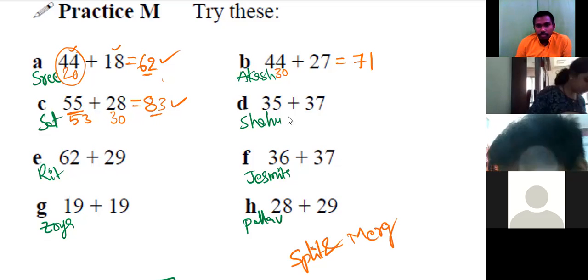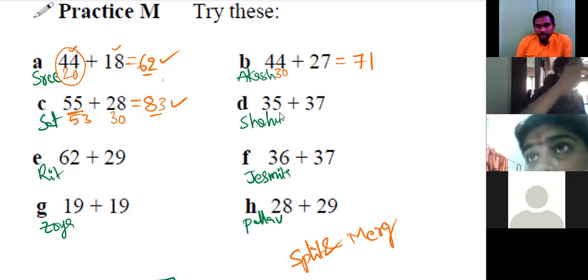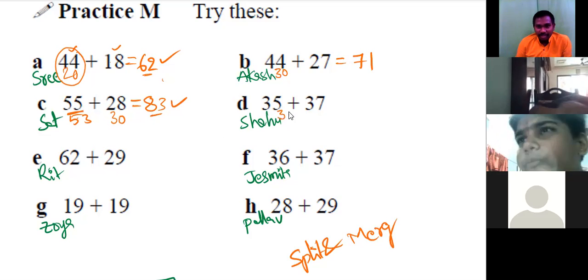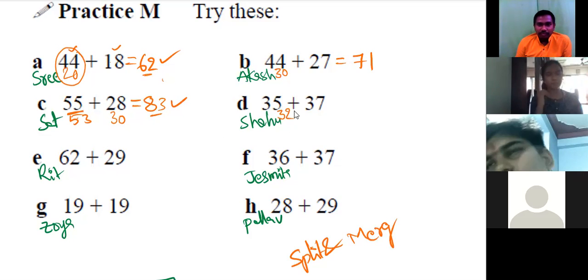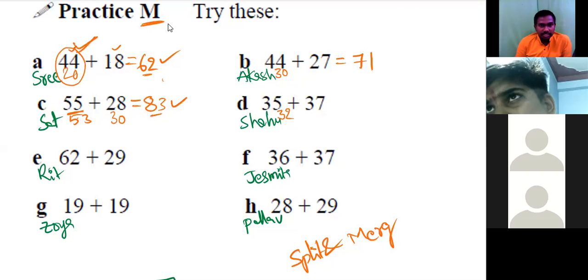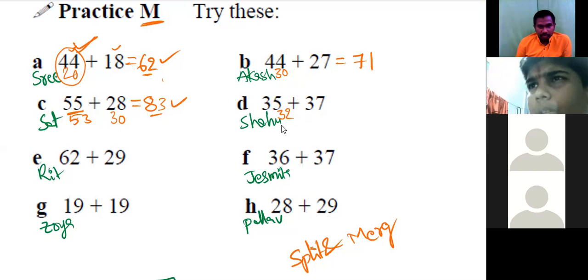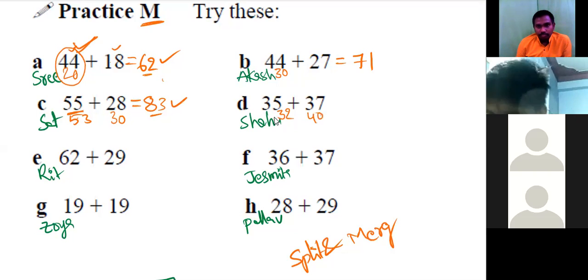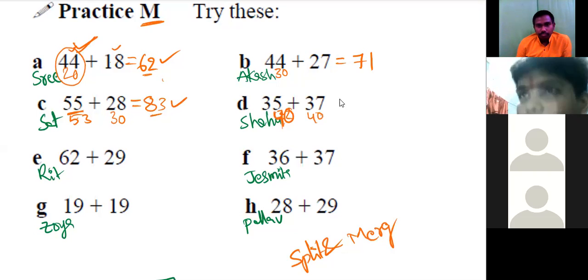Shahu. Sir, it is 32 plus 40. 72. Very good, correct. As of now, we'll discuss in this way only, because this exercise is related to this approach. Later we'll see other types. So we will take 37 as 40, and 40 plus 35 will be 75. And 75 minus 3 we will do. It is 72. Very good.